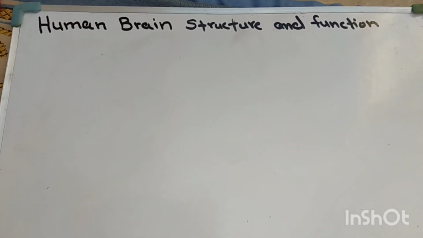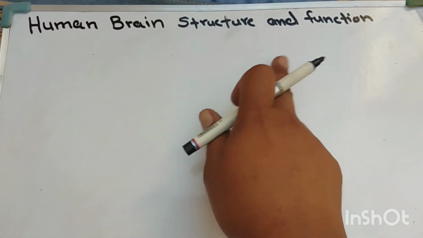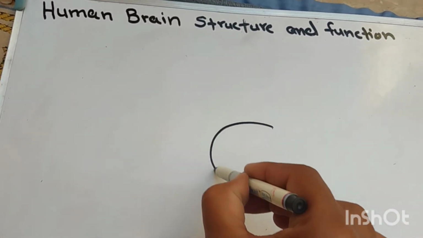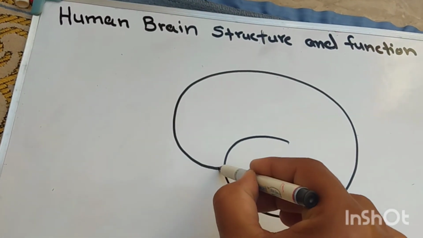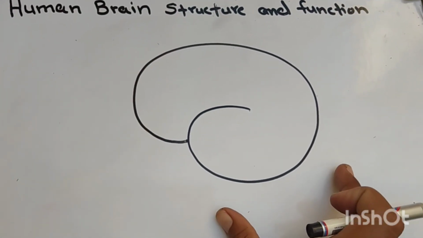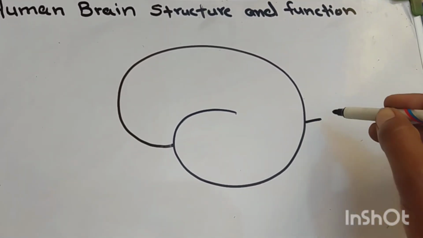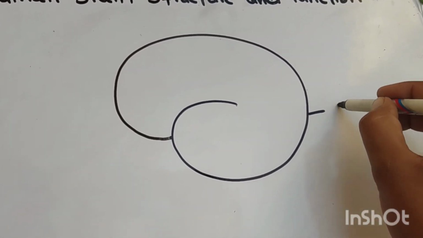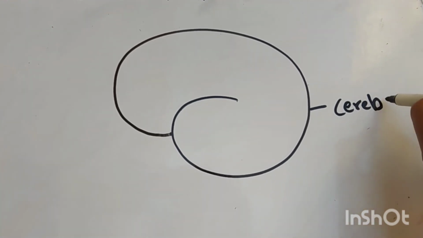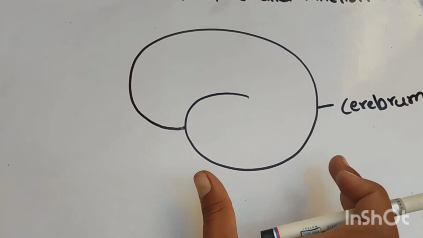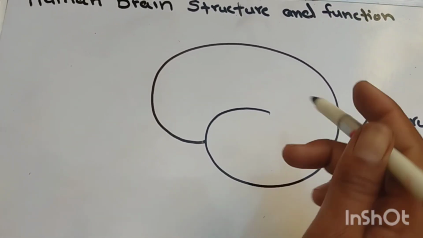Here is some biology. Today our topic is human brain structure and function. First we draw the structure of the brain. This is the upper large part of the brain. The upper and large part of the brain is called the cerebrum.